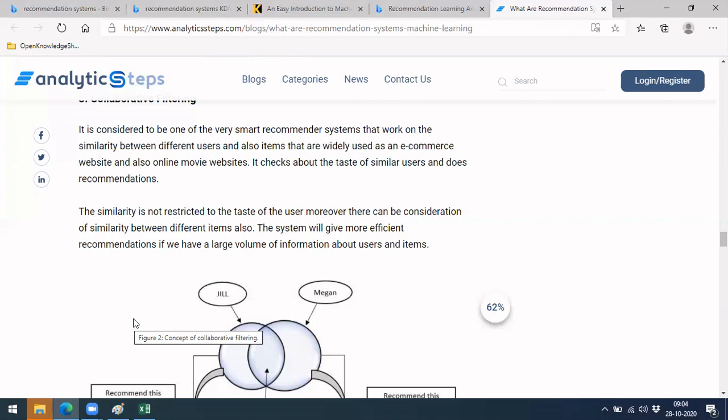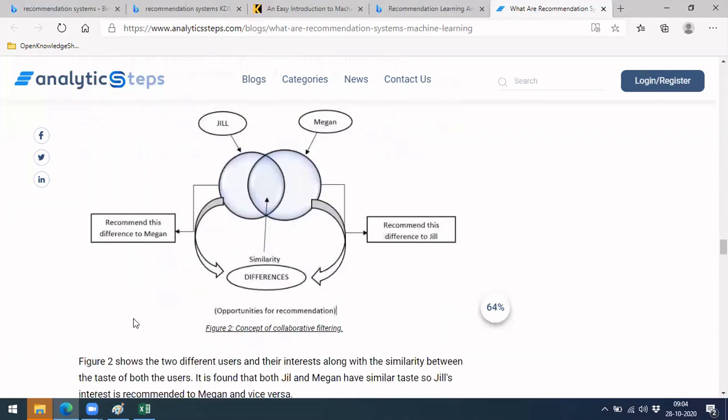Let's say I am a new user over here, and there are 10 users, out of which 2 users are very similar to me. So it will try to give an average score, an average recommendation, and suggest the recommendations that have been suggested for those 2 users.